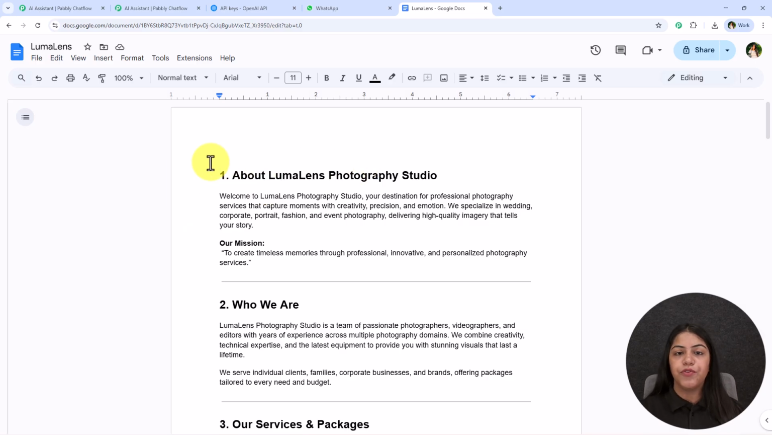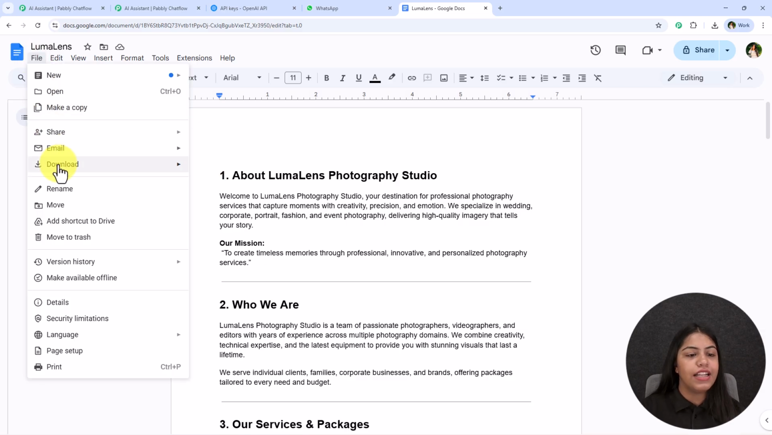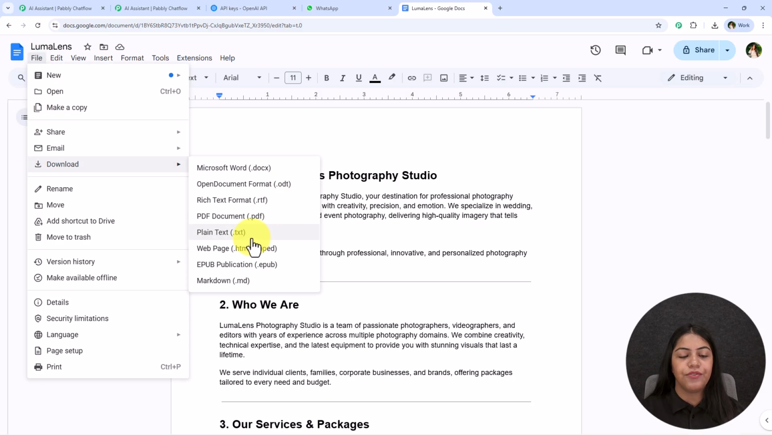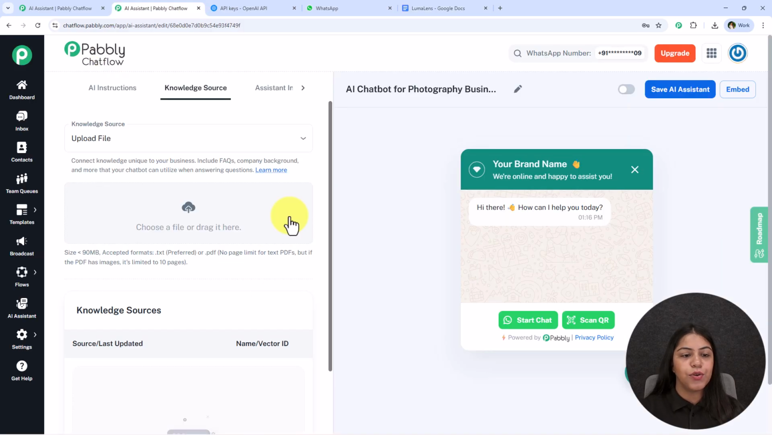So first of all, you have to write down the knowledge unique to your business in a Google Doc. Go on this file, download this in PDF or TXT format. I'll suggest you go for TXT format because TXT is preferred, because for PDFs we do not have any page limits for text PDFs, but if you go for PDFs that has images, the limit is up to 10 pages. So I'll suggest you go for TXT.